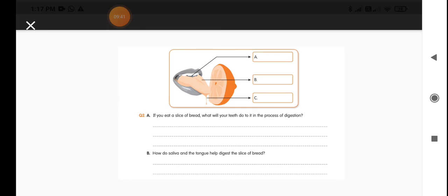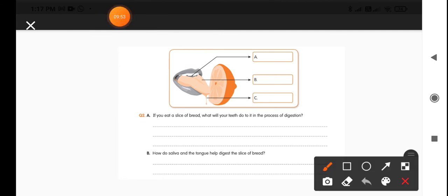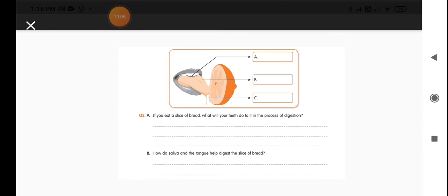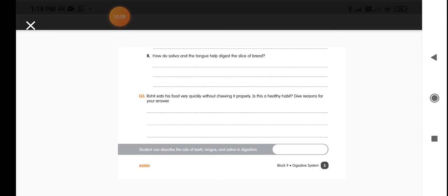Then you go to the next question: if you eat a slice of bread, what will your teeth do to it in the process of digestion? In what way are teeth helping? Teeth are helping to crush the food and make it into small pieces, right? This is just a hint to you, so write the complete answer.